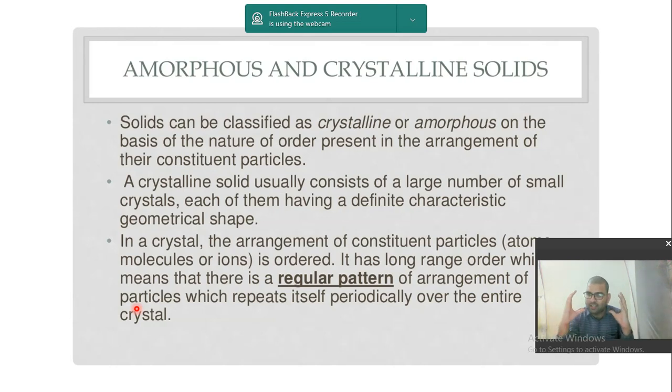Throughout they are arranged in a particular order. And this is how the crystalline solids are arranged. It means the molecules are arranged in a particular order. A crystalline solid usually consists of a large number of small crystals. A large number of small crystals will combine, each of them having a definite characteristic geometrical shape. That means each one of them will have a particular geometrical shape, and they keep on going onward and onward to form the complete crystalline solid.